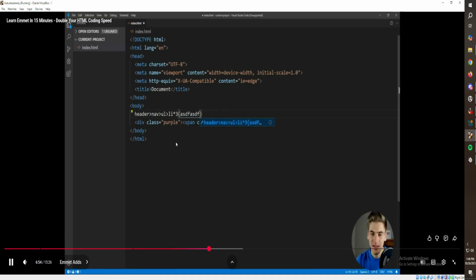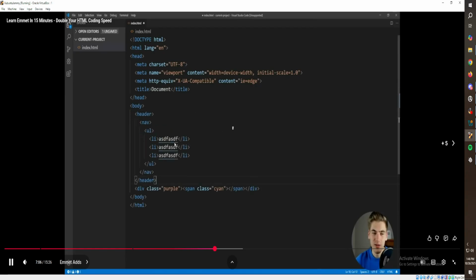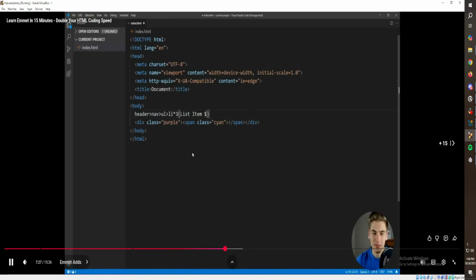if we hit enter, you can do what you want inside of each LI. For example, we wanted to add more stuff in the LI. You can say LI 1, UL. You can add stuff in the LI 2, nav 3, header. You can do all kinds of cool stuff. Like, look, it's just showing you how insane it is.